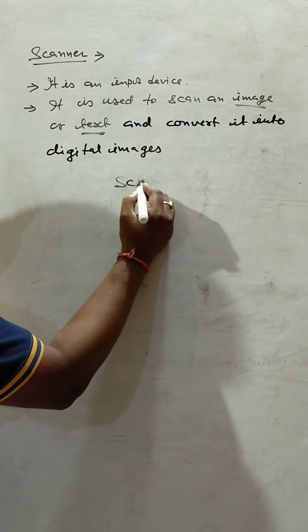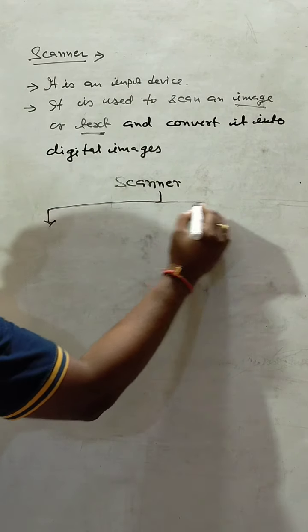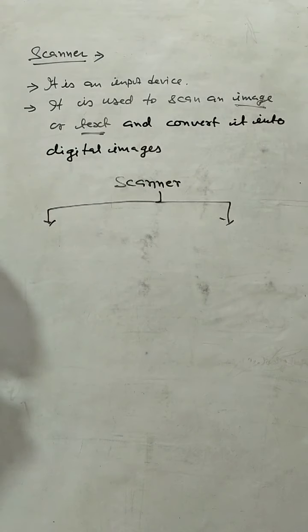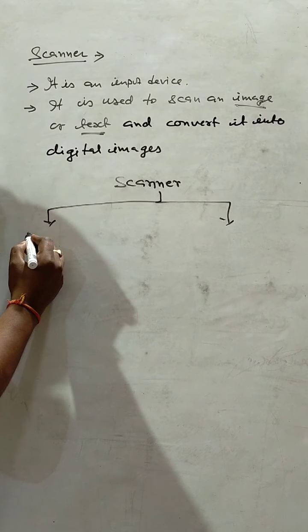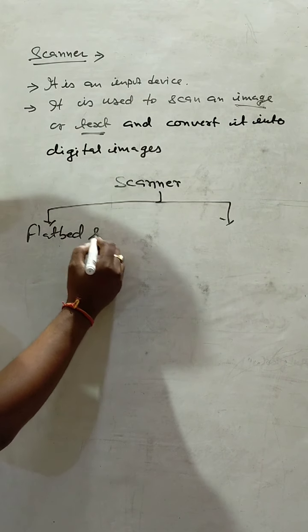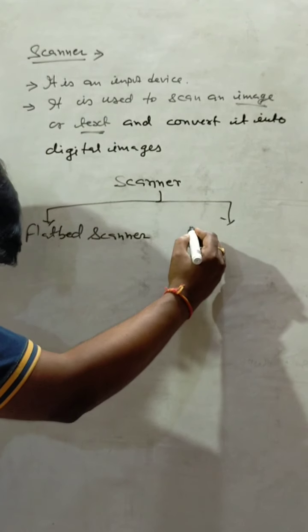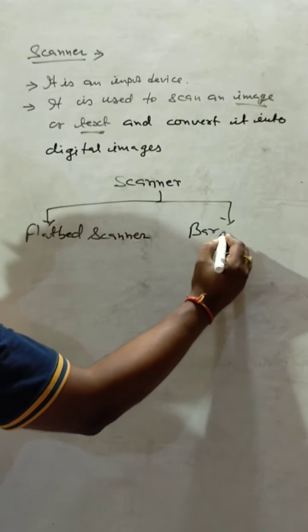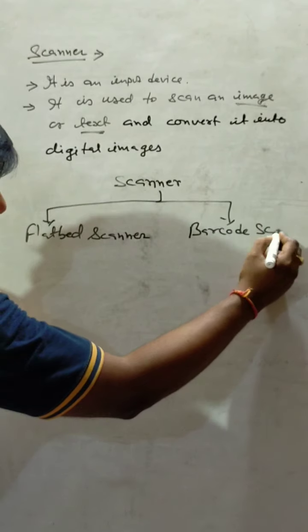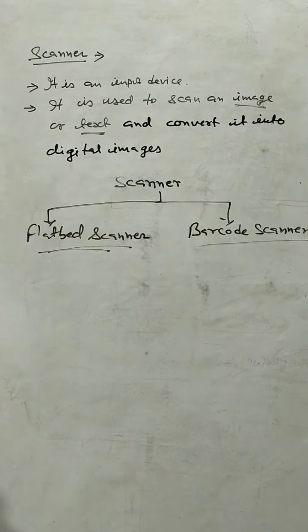Scanner is of two types. One is called the flatbed scanner, and second one is called the barcode scanner. Flatbed scanner is the general form of scanner.